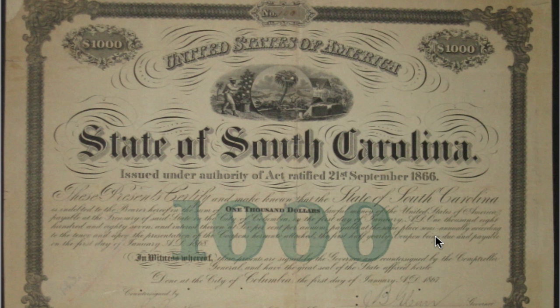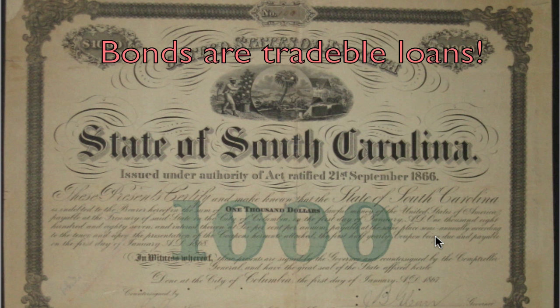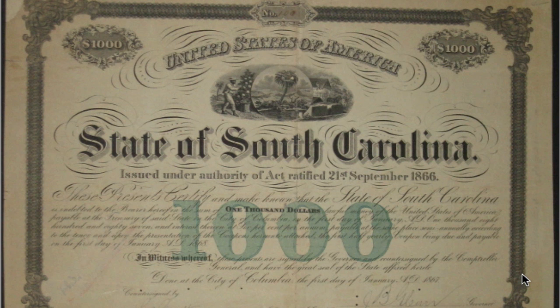Only this is somewhat different from your normal, plain vanilla loan at the bank. This loan you can trade. Within the maturity of the loan, you can sell it to someone else. And what is the structure of this bond? For instance, it is a loan to the state of California of $1,000.